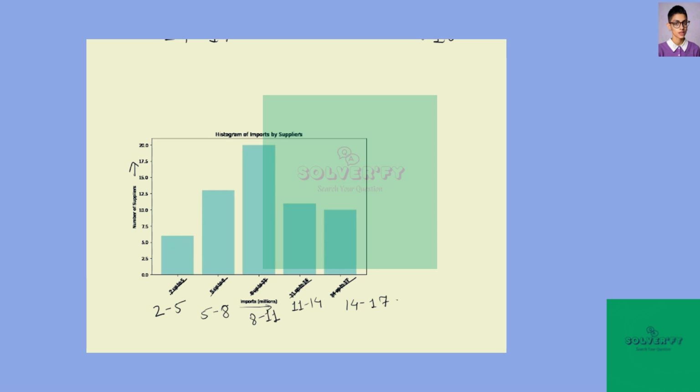Then in B bit we have to draw the relative frequency polygon.